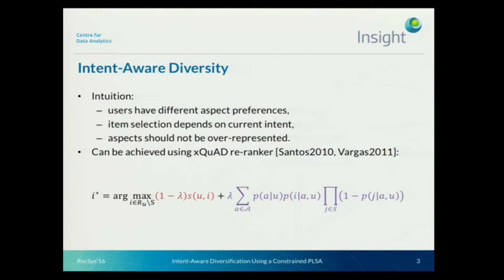xQuAD is a greedy ranker for the intent-aware framework that selects items according to the following formula, and that formula combines the baseline accuracy and a diversity term using a controlling parameter lambda. This is the trade-off between accuracy and diversity. And the diversity term itself uses probabilities to express each of those previously defined rules, so 1, 2, and 3. And we do that over those explicit aspects. That's why we have the sum over A. We can also say that it tries to select an item on the assumption that all items previously selected are not relevant.